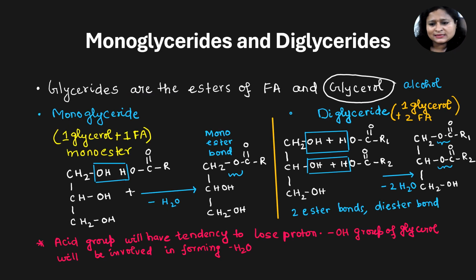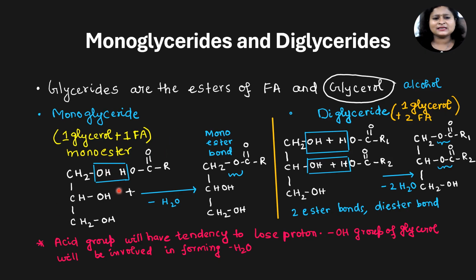Now we discussed till now glycerides are the esters of fatty acid and glycerol. Depending on how many fatty acids react with the glycerol, we can have monoglyceride, diglyceride or triglyceride. In case of monoglyceride, only one glycerol molecule combines with one fatty acid.